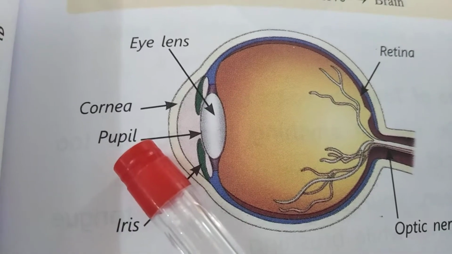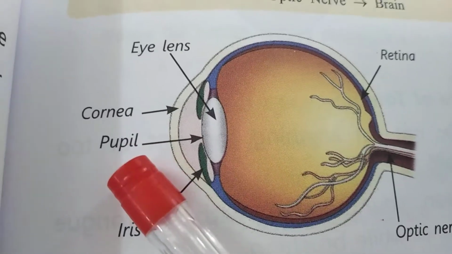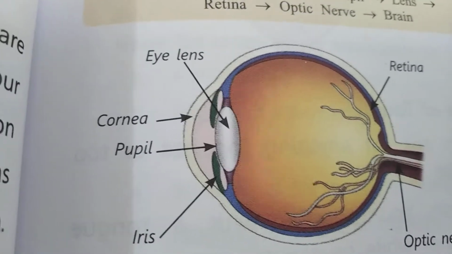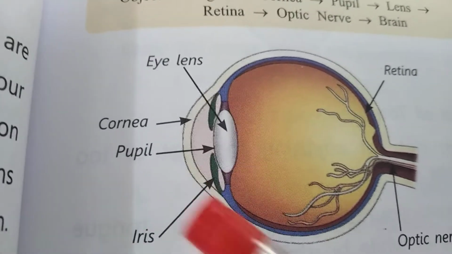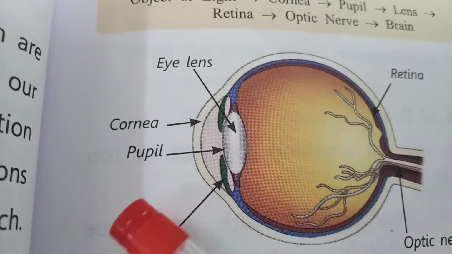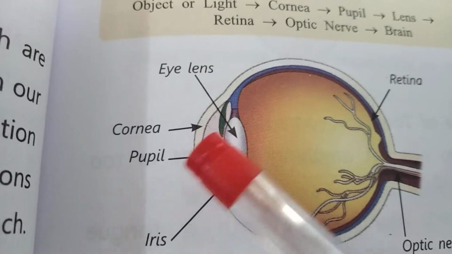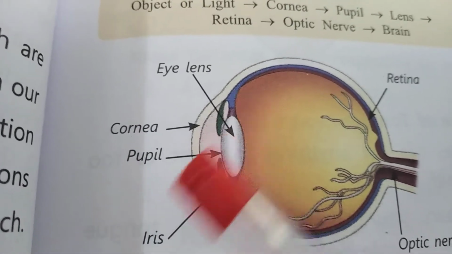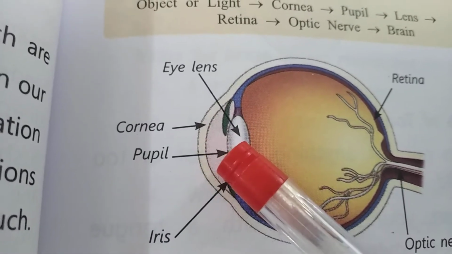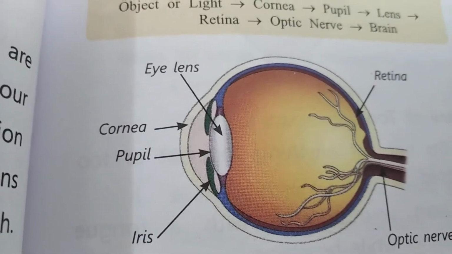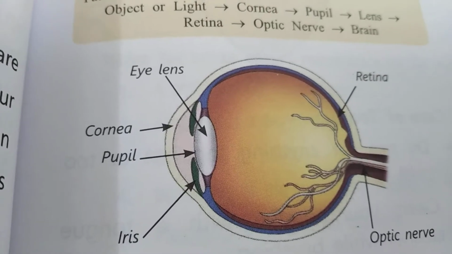The size of the pupil decreases or increases depending upon the intensity of the light entering the eye. Okay children, next, the eye lens.